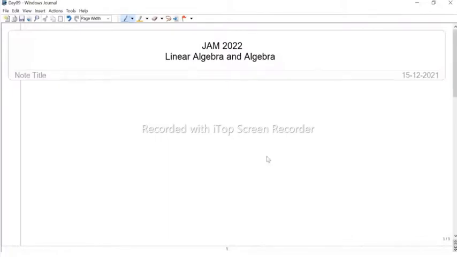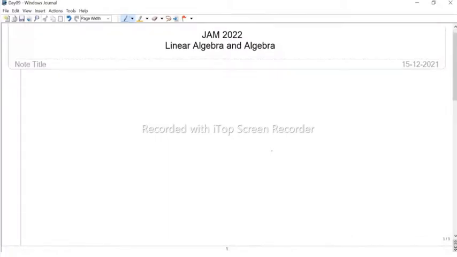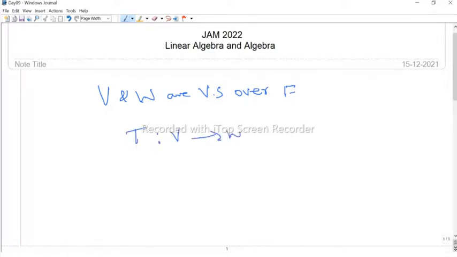Last class, we discussed the linear transformation from one vector space to another vector space. And then we discussed basically all the things. So quickly we recall what is the linear transformation. Suppose V and W are two vector spaces over the same field F. Then we say a function T from V to W is said to be a linear transformation